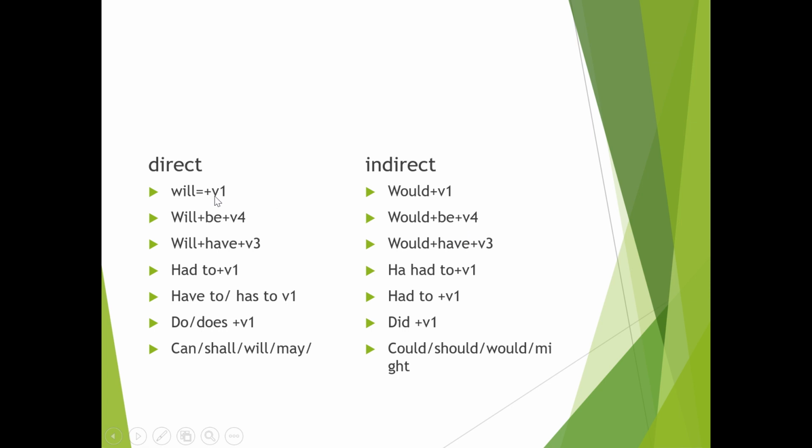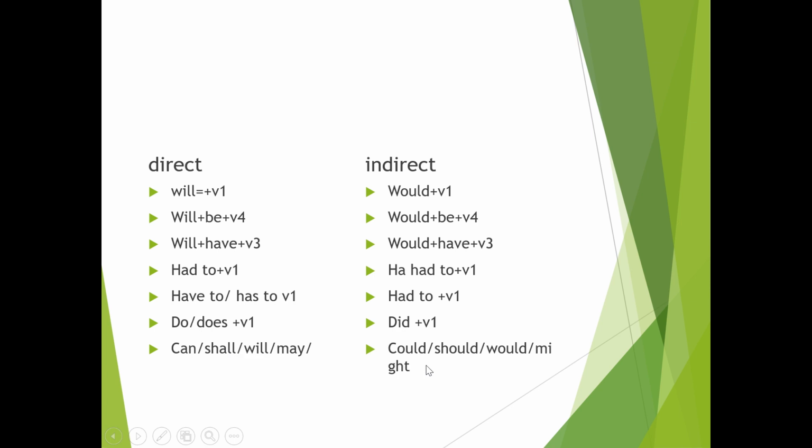Would be and then before. Will be one is simple future. Would be one changes. Had to be one changes into had to. And then be one: had to, have to, has to changes into had to be one, right? And then do, does, and be one changes into did, and then be one. Do, does, present, or did, past.